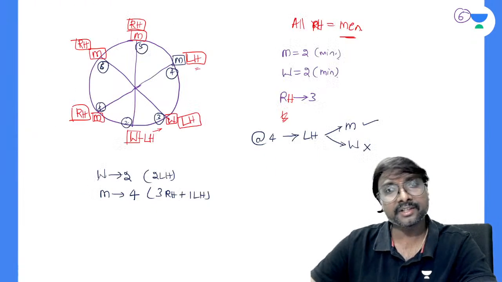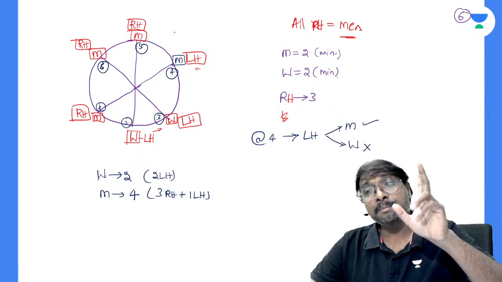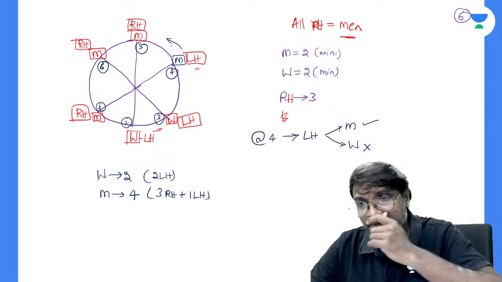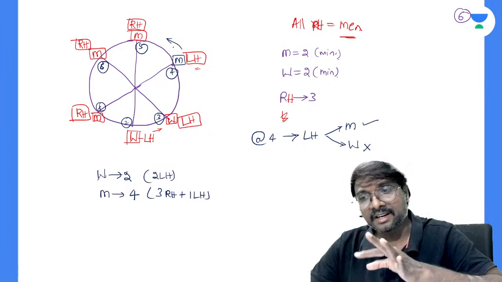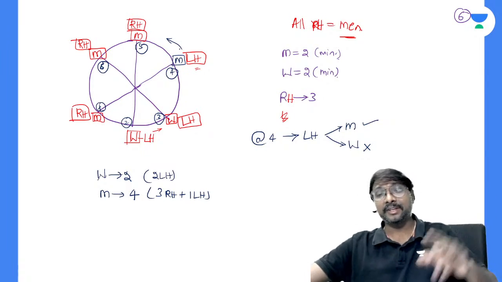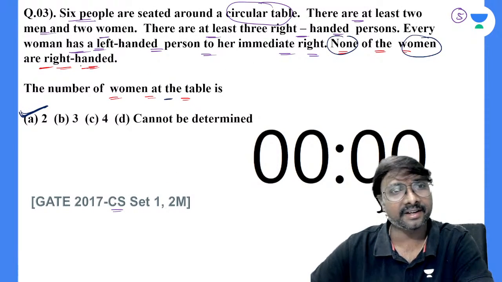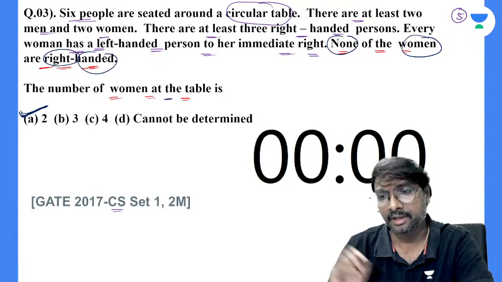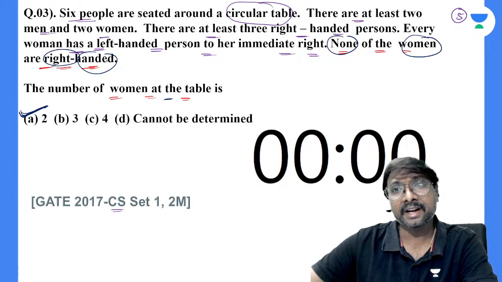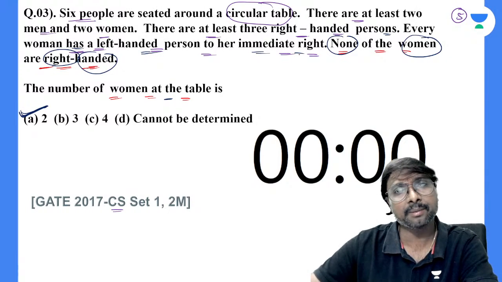Is it clear? Because if you take a woman here, on the right hand side of this woman, we must have one left-hand fellow. According to the statement, all women are left-handed only, because it is mentioned that none of the women is right-handed. But what is the condition given again? There are at least three right-handed persons. Okay, every woman has a left-handed person to her immediate right.